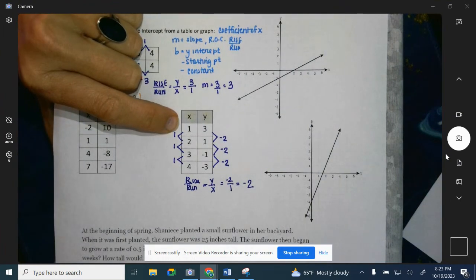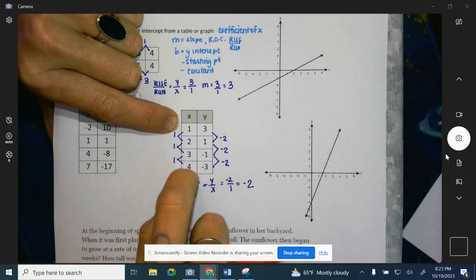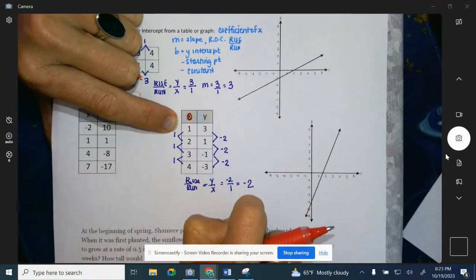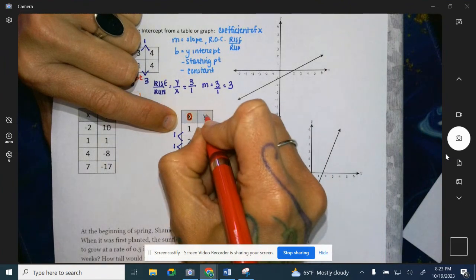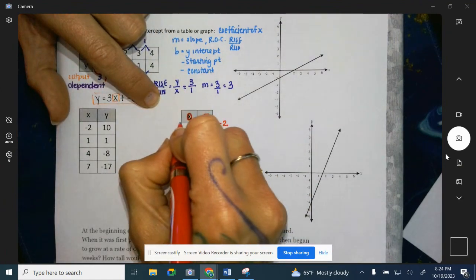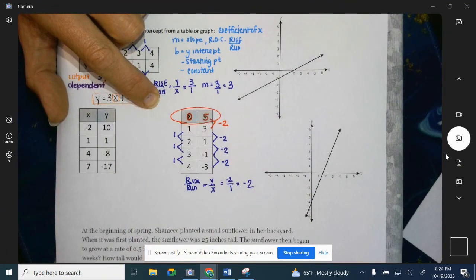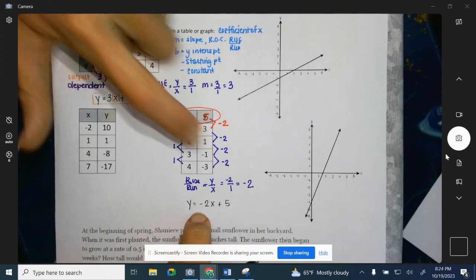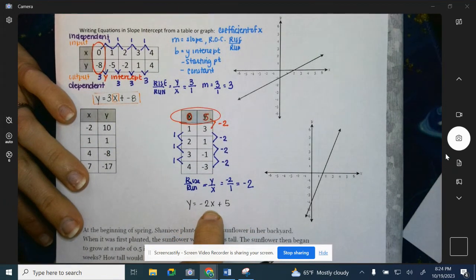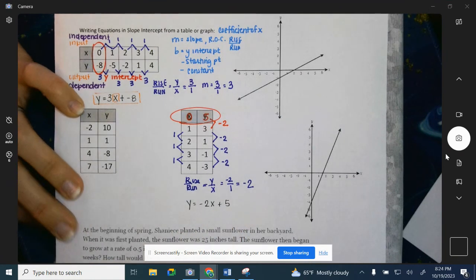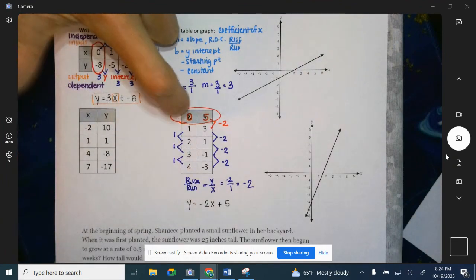Your y-intercept in this case is not there already, but 4, 3, 2, 1, this could easily be our 0. And as we were subtracting 2 going down, if I add 2 going up, that would make my pattern continue. 5 minus 2 is 3. And so now I've found my y-intercept. So at that point, you have your slope and your y-intercept. You want to write that equation: -2x, it is a negative slope. X is the input, y is output, plus your y-intercept, which is your constant, your starting point. And remember, your y-intercept is where x is 0.